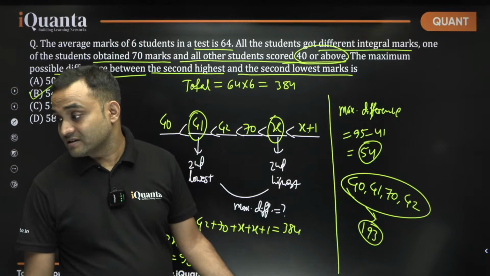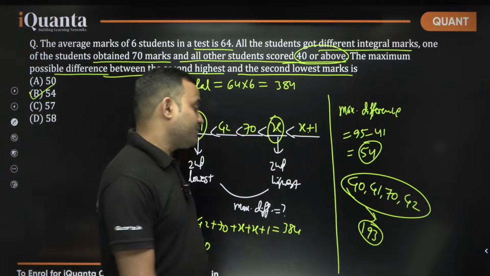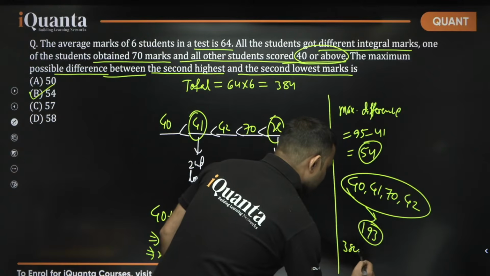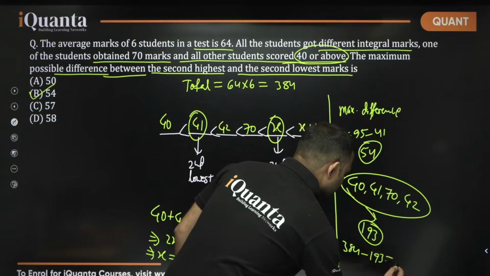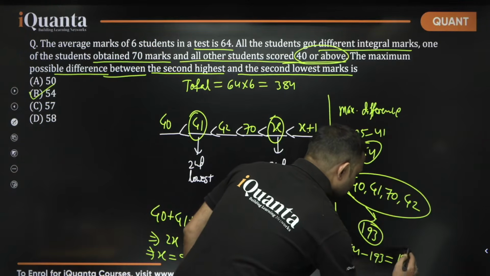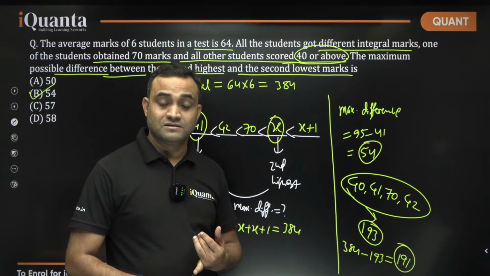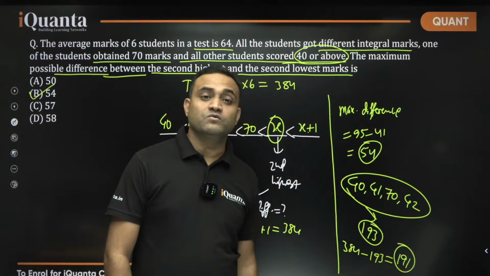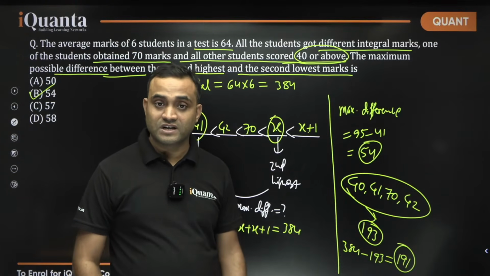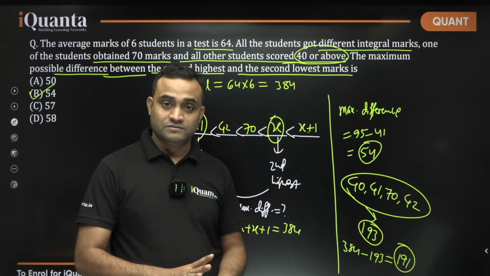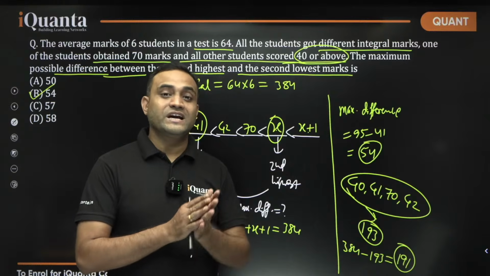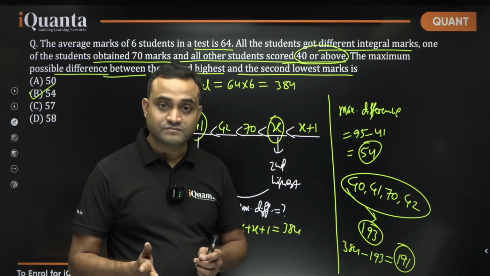Now out of 384, if you subtract 193, what are you getting? 191. So the sum of the highest and the second highest will be 191. The sum is odd, so we can take 2 consecutive numbers.